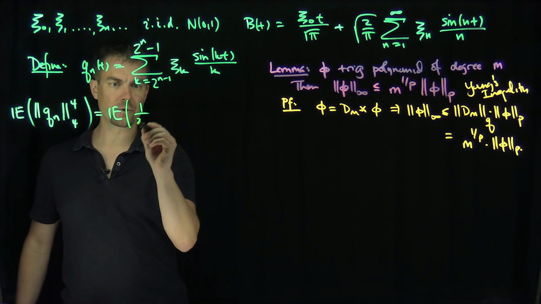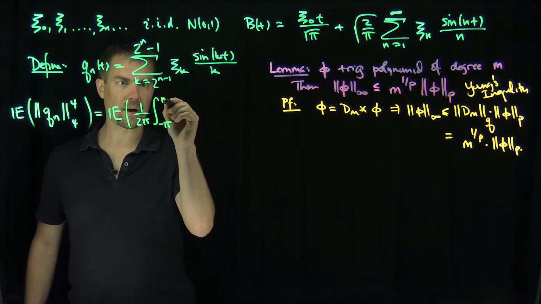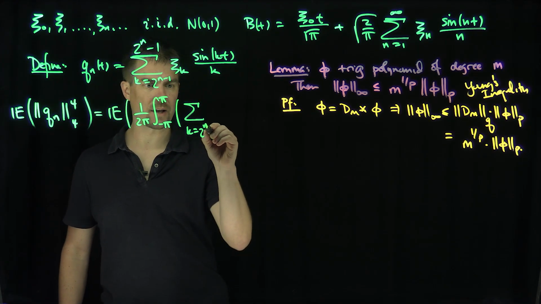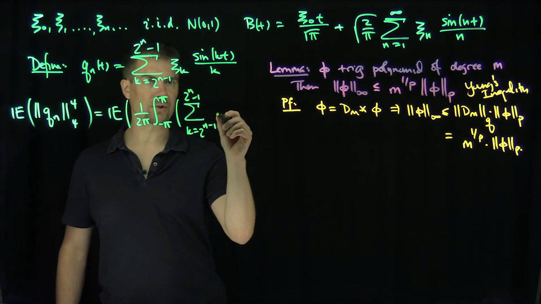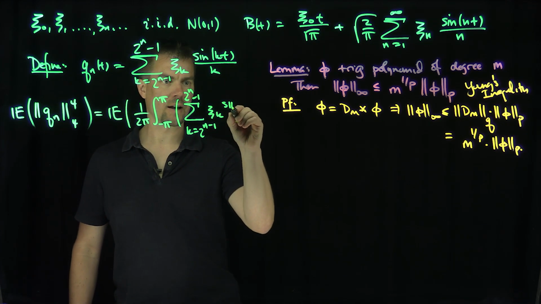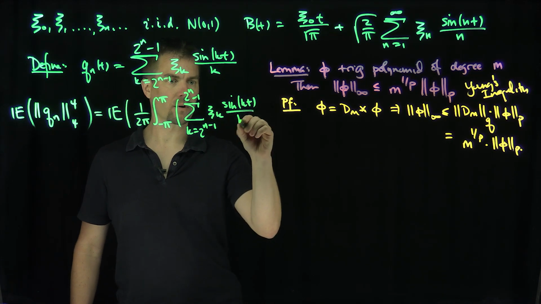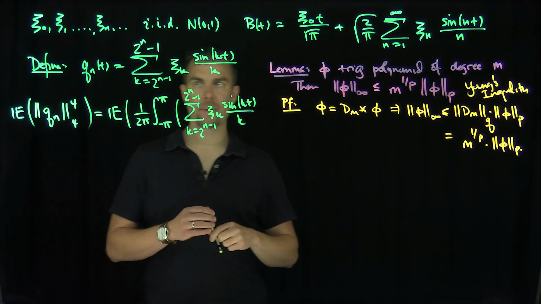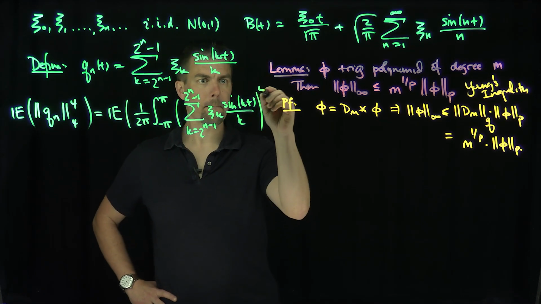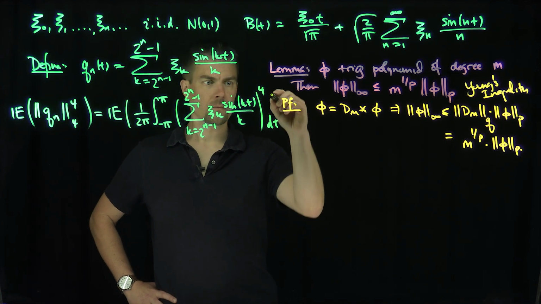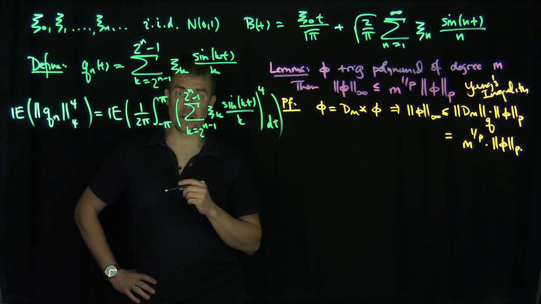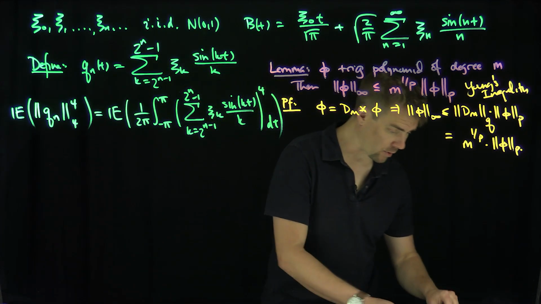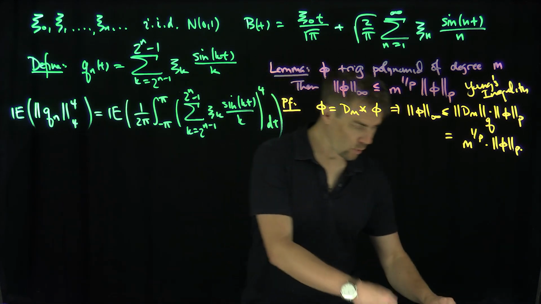The expected value, 1 over 2 pi, the integral from negative pi to pi of this whole sum over here, the whole sum, k goes from 2 to the n minus 1 to 2 to the n minus 1, xck, sine of nk over k, to the 4th power, dt. Like that. Excellent. Yikes. There's lots of terms to unpack over here, but let's think carefully what we're going to get when we do something to the 4th power. When we do something to the 4th power, what terms are we going to get?